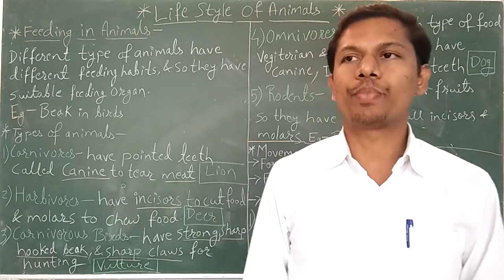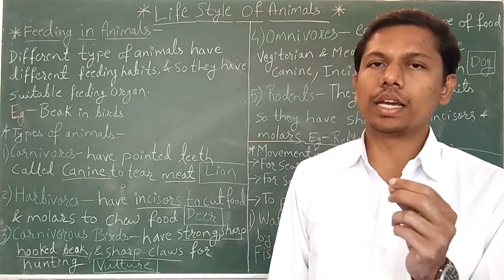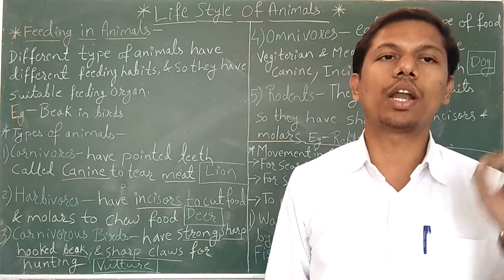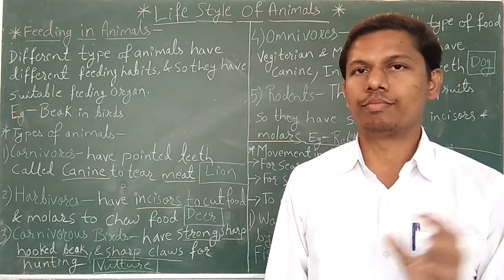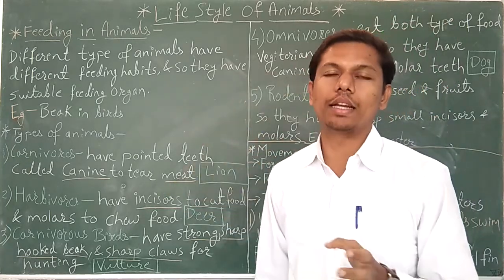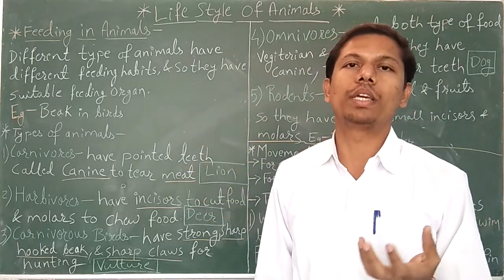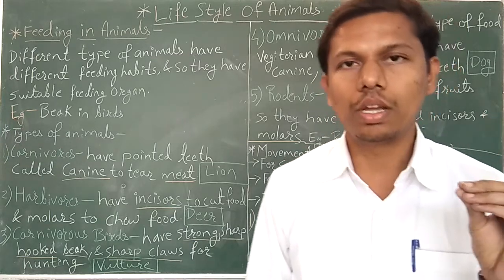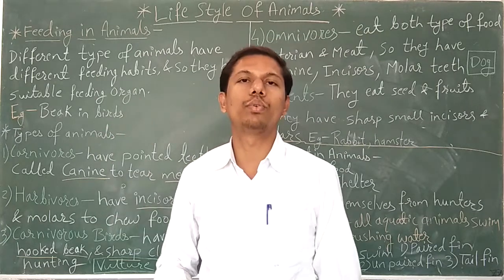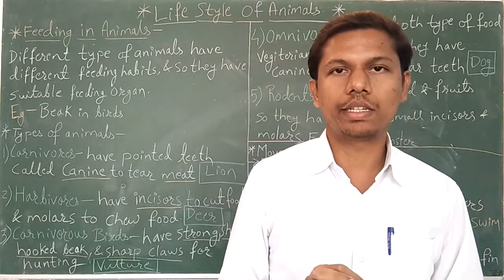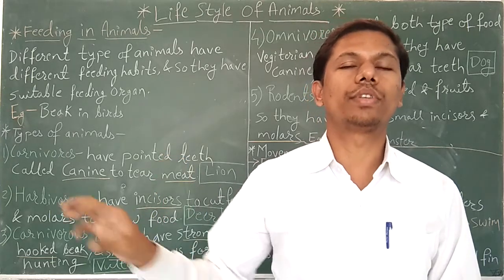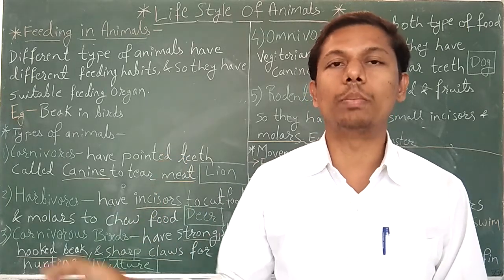So what is that? A beak is a sharp pointed structure instead of a mouth. A mouth is not present in birds as in other organisms like lion and tiger, or human beings, who have a mouth for eating food. Birds have a beak to eat different kinds of food, like finding insects in the earth's surface, in the soil, from the mud.